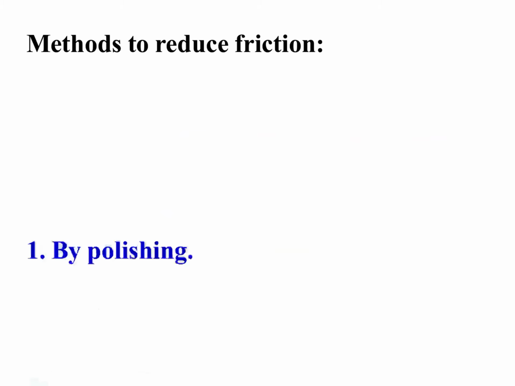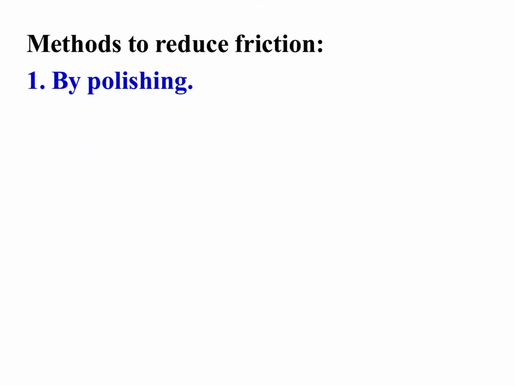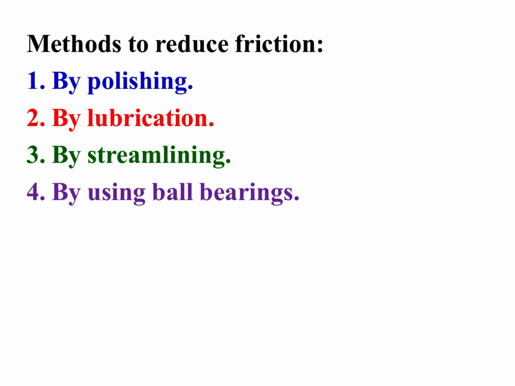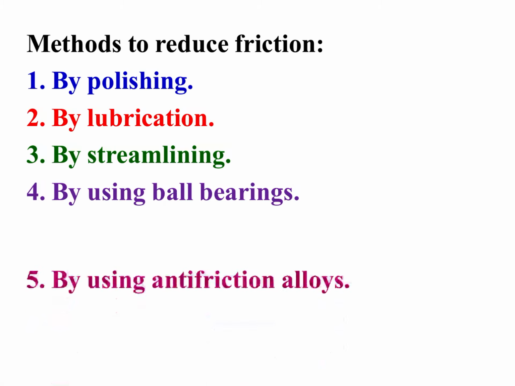Methods to reduce friction. First one, by polishing. When we polish any surface, its friction decreases. By lubrication, we can reduce friction. By streamlining, giving proper shapes to objects so that friction will reduce. By using ball bearings.